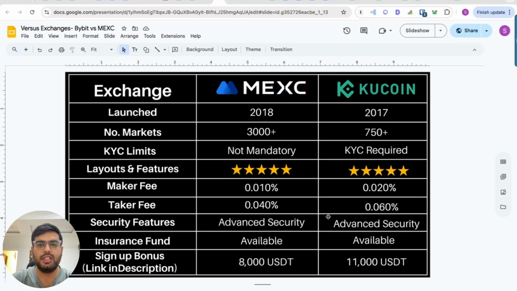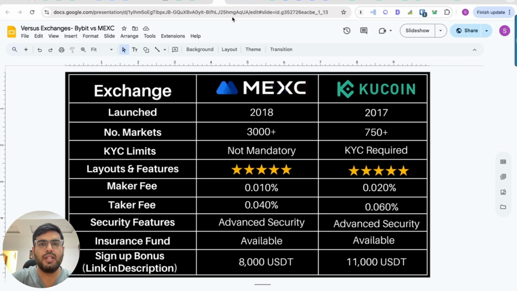So this is how the gist of both the exchanges look like. MEXC was launched in 2018. KuCoin was launched in 2017. The number of markets supported on MEXC exchange is 4 times higher than KuCoin exchange. KuCoin is supporting less number of coins because their vetting process is really stringent. If we speak about KYC limits, KYC is not mandatory on MEXC exchange, but on KuCoin exchange, KYC is required.